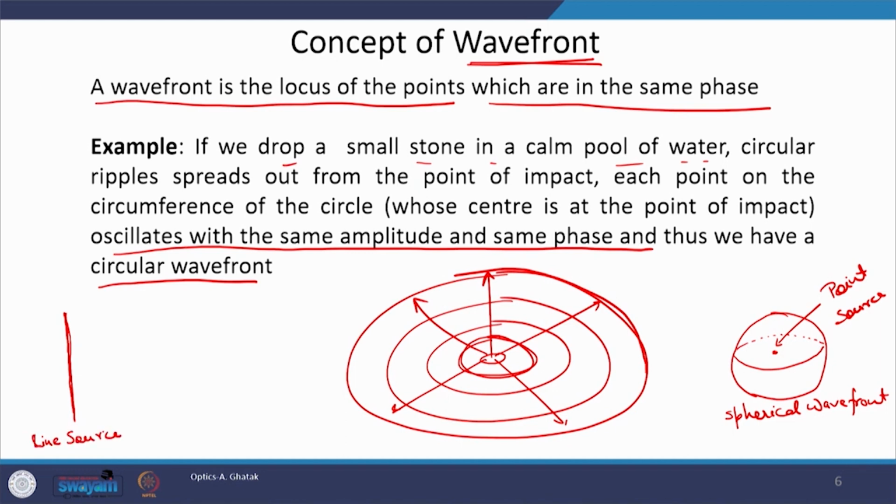What would be the shape of the wavefront in case of a line source? It can easily be guessed, and the wavefront which this line source will emit would be in the form of a cylinder. Therefore, a line source emits a cylindrical wavefront.